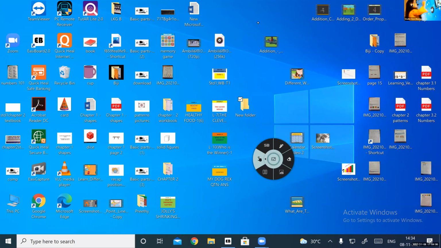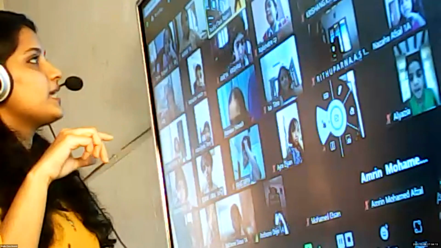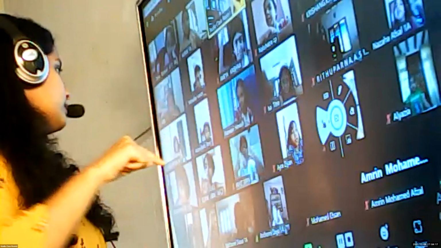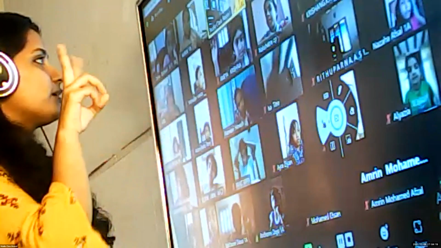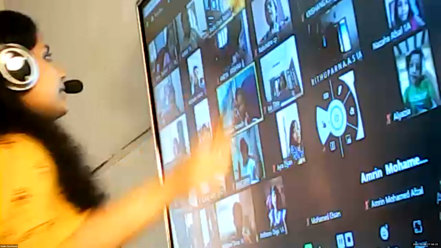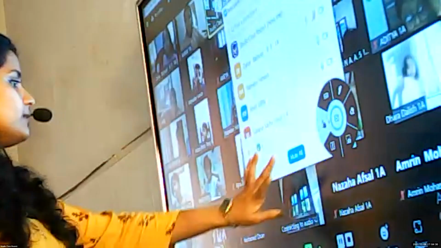So what you will do is you'll take the mouse. We have a mouse attached to the computer. We'll keep the mouse pointer on the icon, and then we'll make a double click. Double click means how many clicks? Two clicks.